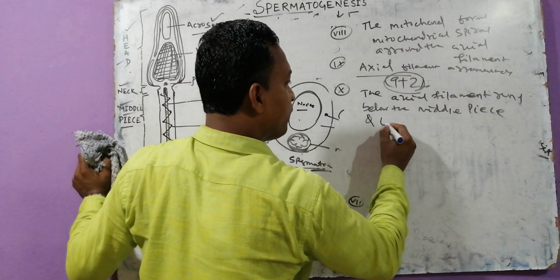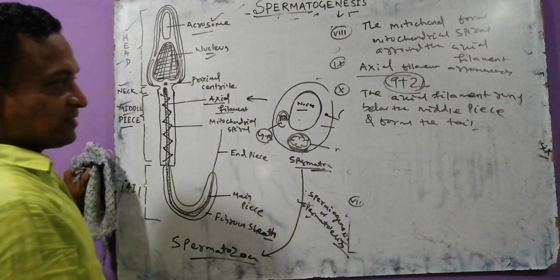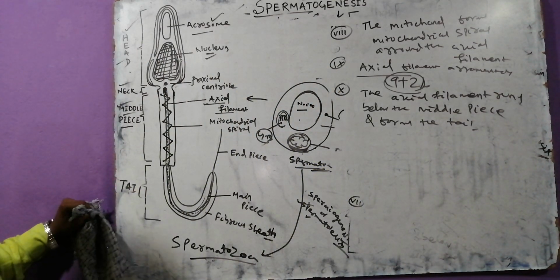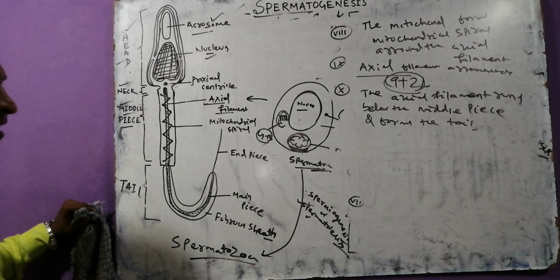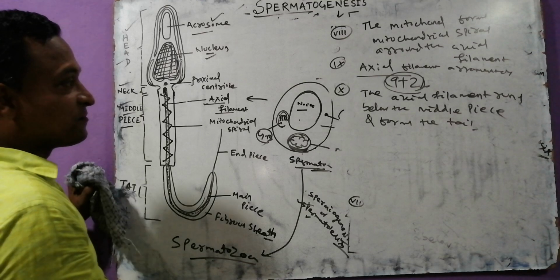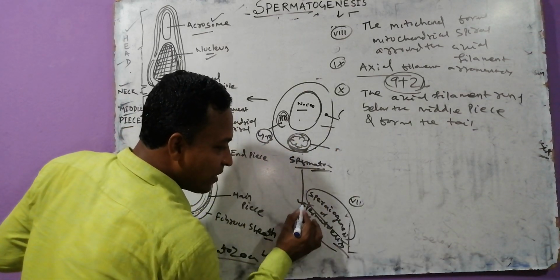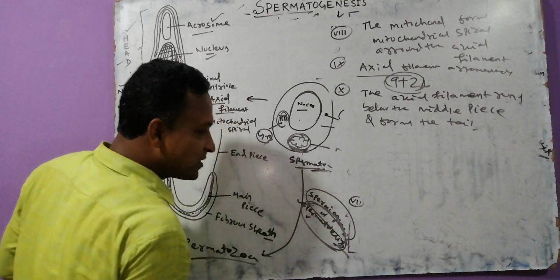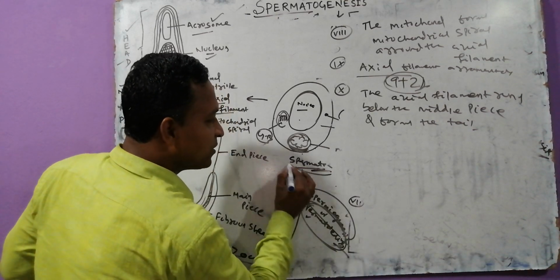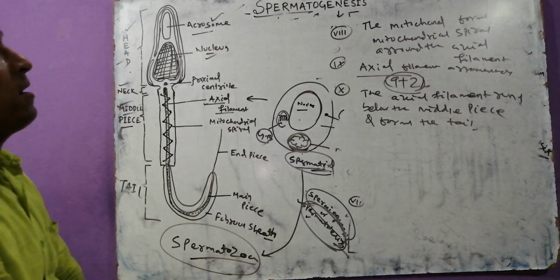Okay, and forms a tail. Try to guess, my dear. These are the basic common points. What is basically found during which genesis? Spermiogenesis, or spermatogenesis, the conversion of the spermatid into a spermatozoa.